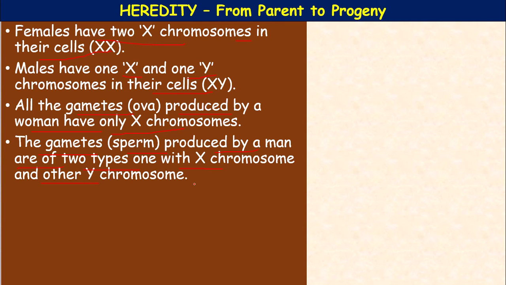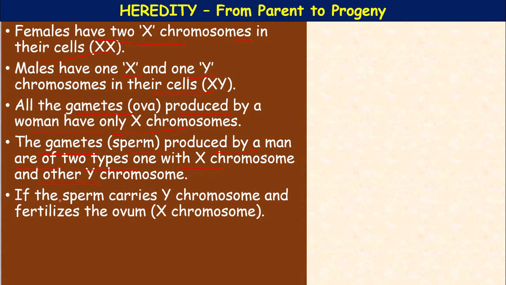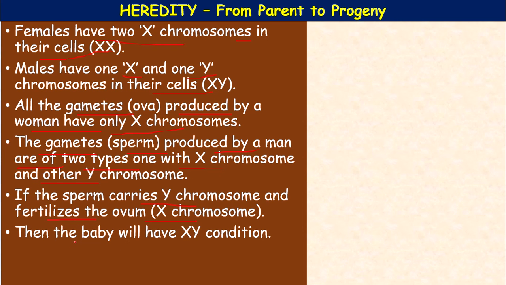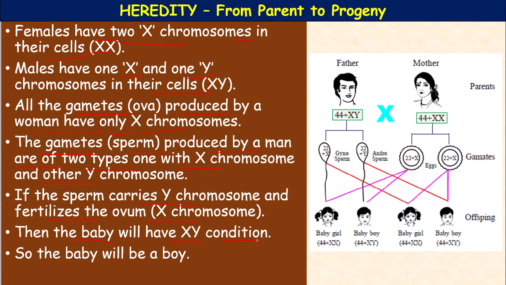Some sperms carry an X chromosome and some carry a Y chromosome. If the sperm carries a Y chromosome and fertilizes the ovum with an X chromosome, then the baby born is a male baby, that is, an X and Y combination. So, the baby will be a boy.